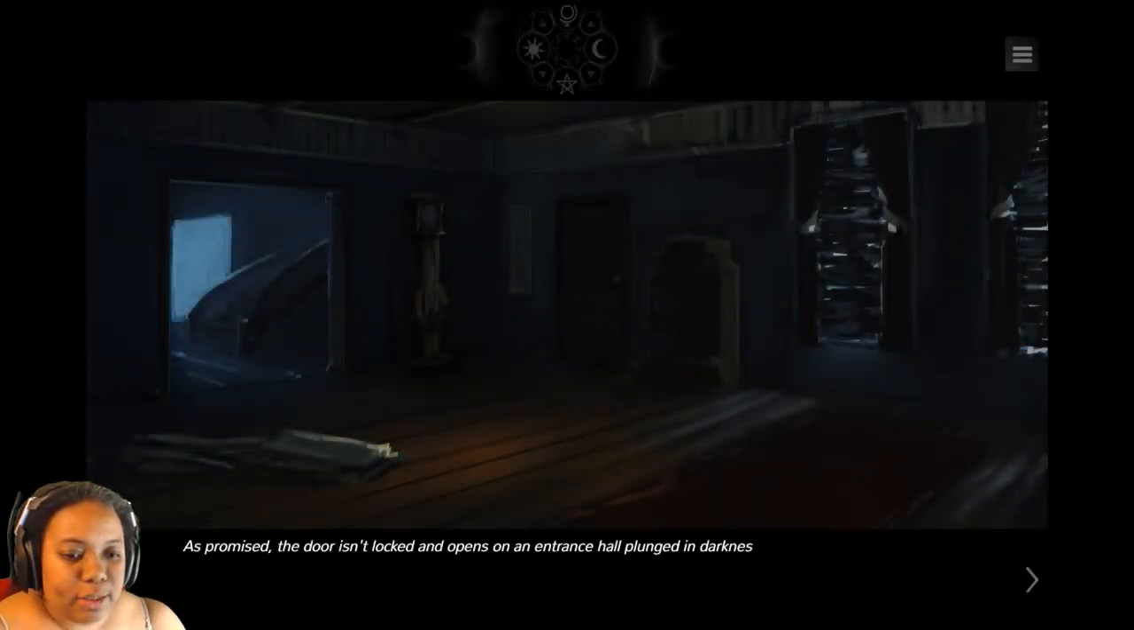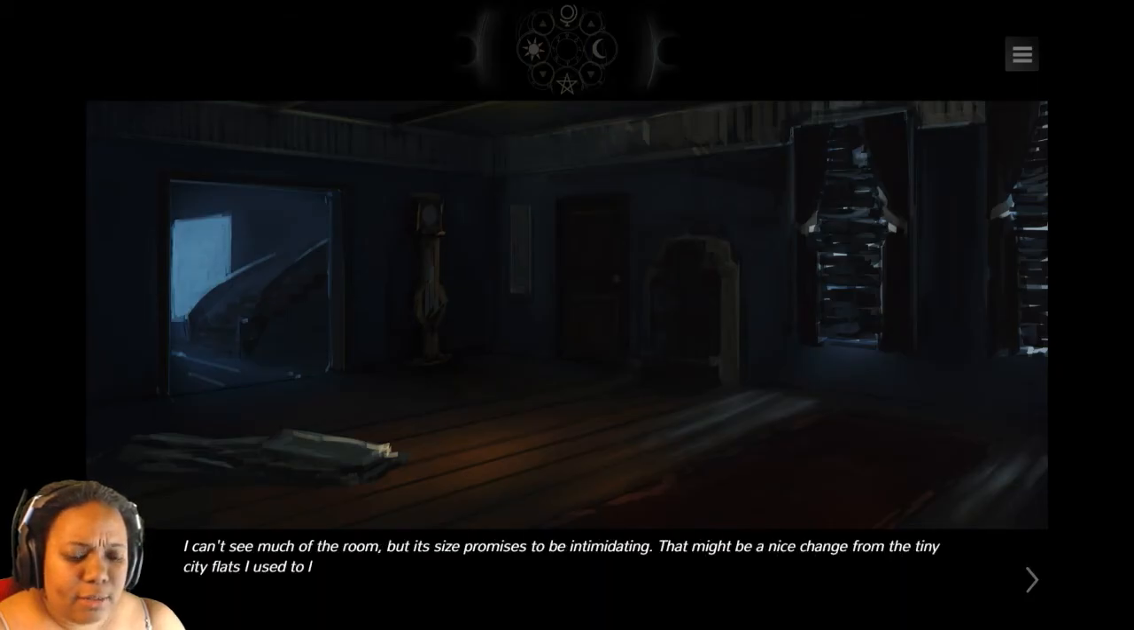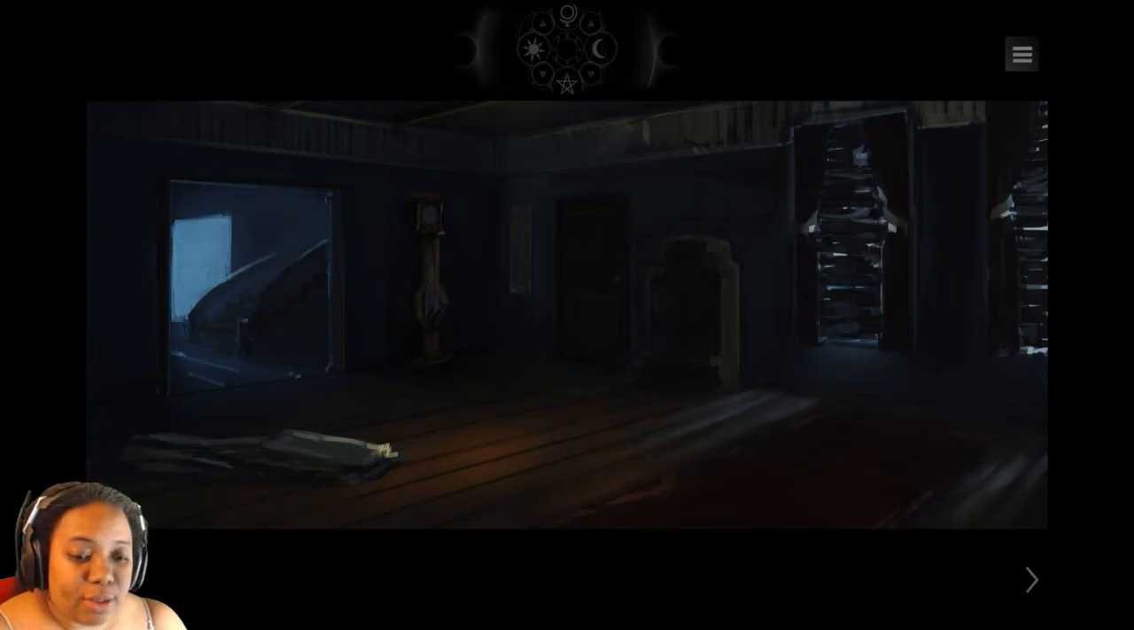As promised, the door isn't locked and opens on an entrance hall plunged in darkness. As I cross the threshold, I am seized by the coolness of the oak stones, breaking with the sheer heat of the midday sun shining over the garden. I can't see much of the room, but its size promises to be intimidating. That might be a nice change from the tiny city flats I used to live in. I'm desperately trying to open one of the windows to let the light in when I'm surprised by a voice coming from the entrance.